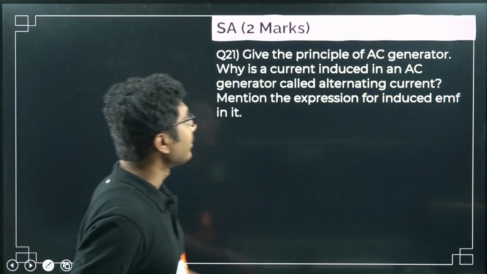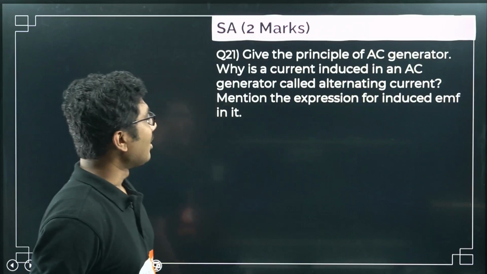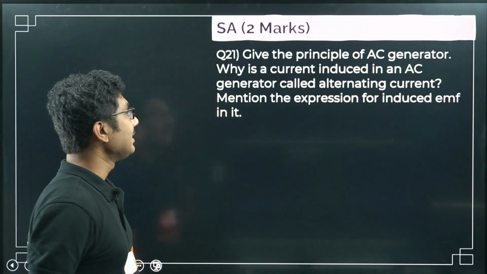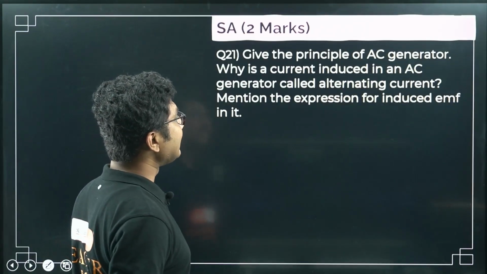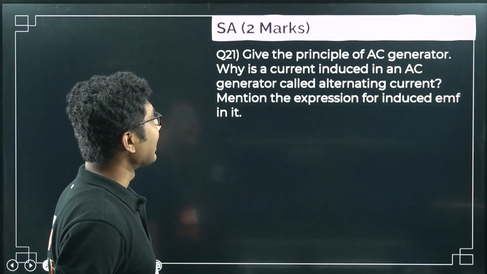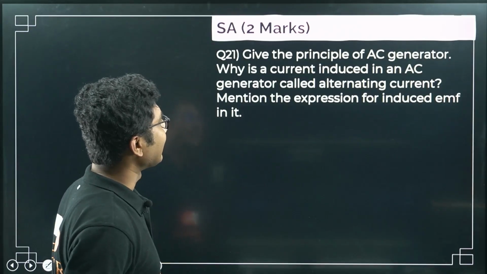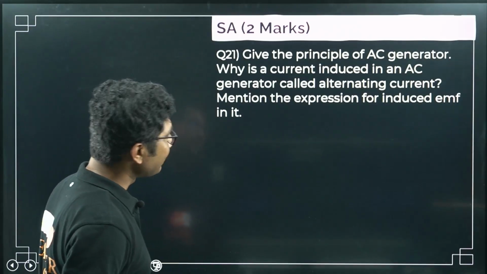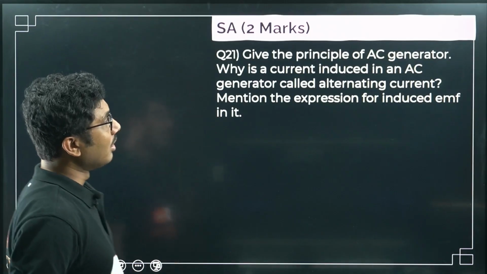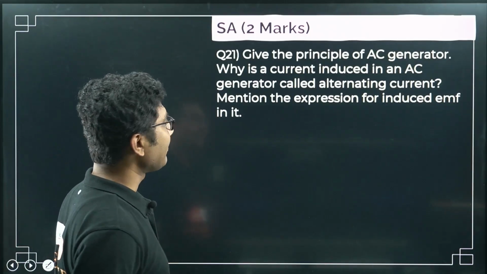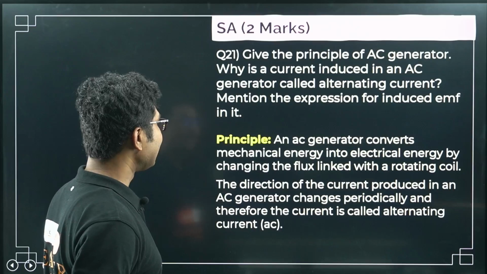Now let's look into the question. Now we are into the 2 marks category. Give the principle of an AC generator, and why is the current induced in an AC generator called an alternating current. Mention the expression for induced EMF in it. Okay, let's see the answer.